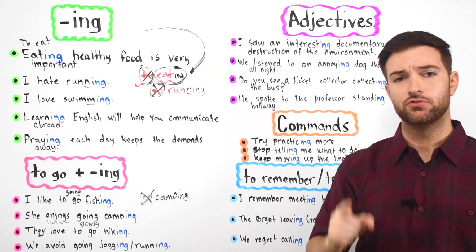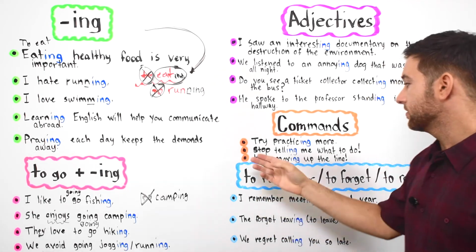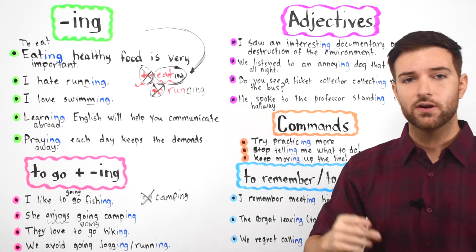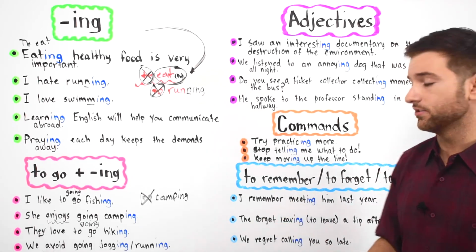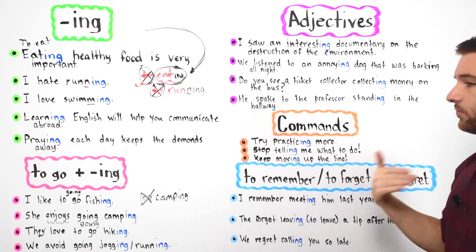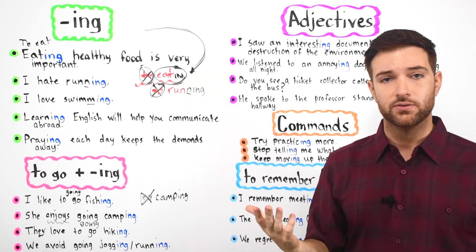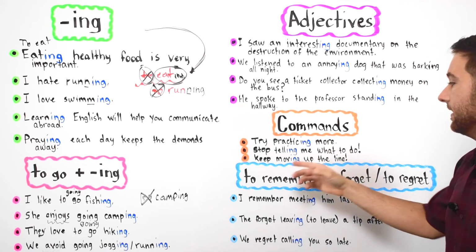We also use the ing form following a command in the imperative. Tell somebody what to do. Do this, do that. For example, try practicing more. Do your best. Try practicing more at math, at English, at Spanish. Stop telling me what to do. Don't tell me what to do. Stop telling me what to do. Okay, it's a command.